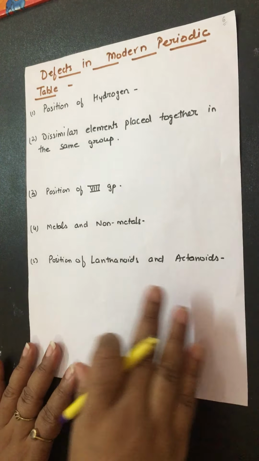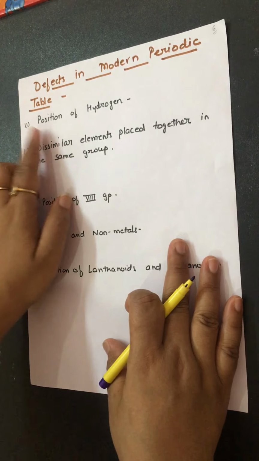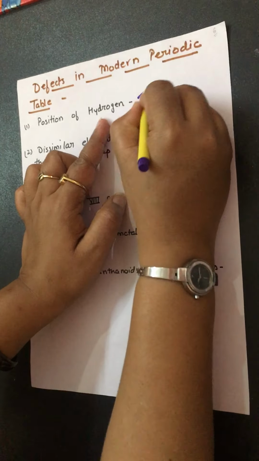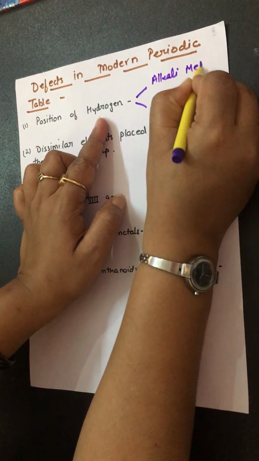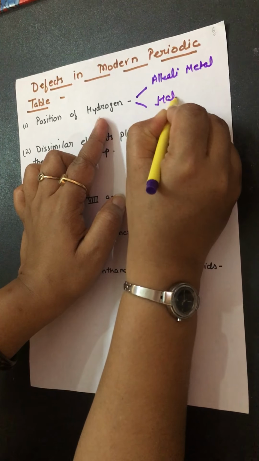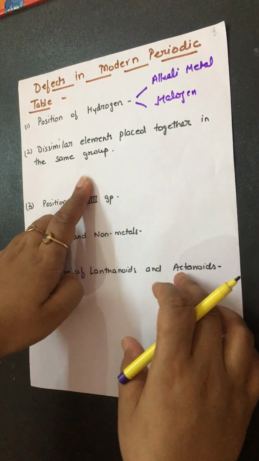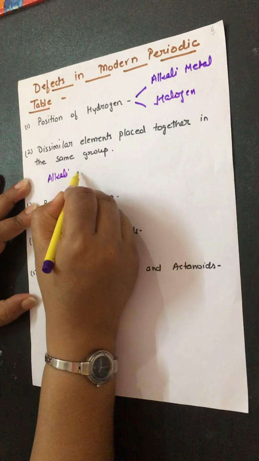Now, defects in the modern periodic table. There are a few defects in the modern periodic table. The position of hydrogen was a further anomaly. It is kept with alkali metals or with halogens. Dissimilar elements are placed together in the same group, as I tell you, alkali metals with coinage metals.